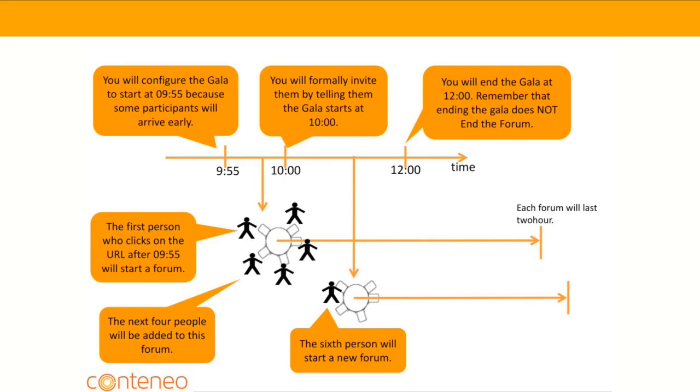Now, Jane can optionally associate a group of facilitators with her Gala. In this case, Weave looks at the facilitator and says, you're a facilitator. I'm going to spin up a forum for you automatically. And then Weave looks at the participants and says, I'm going to add you into the first forum that's available, and if that forum has a facilitator, you will be added to a forum with a facilitator. If no facilitator is available, Weave will still kick off a forum. It will just be an unfacilitated forum.